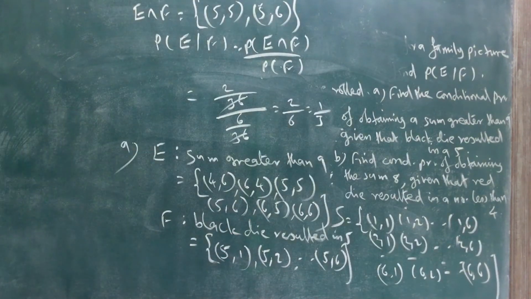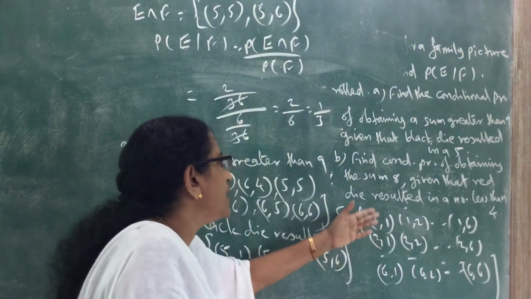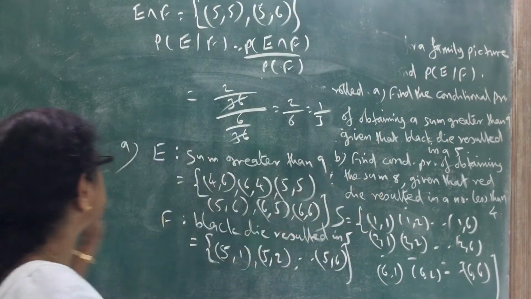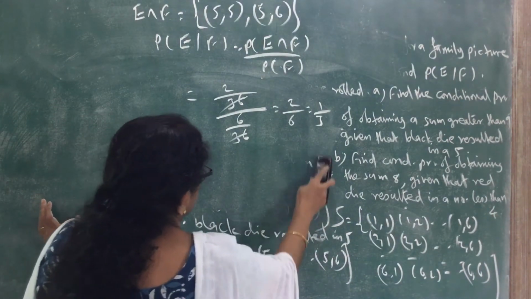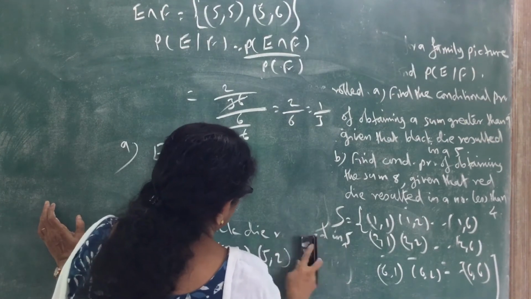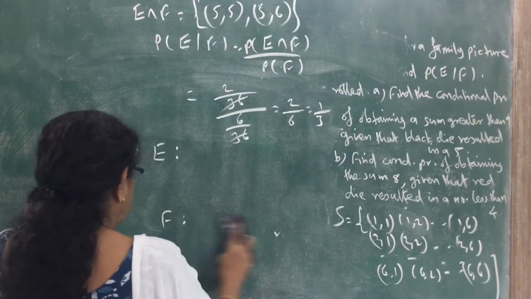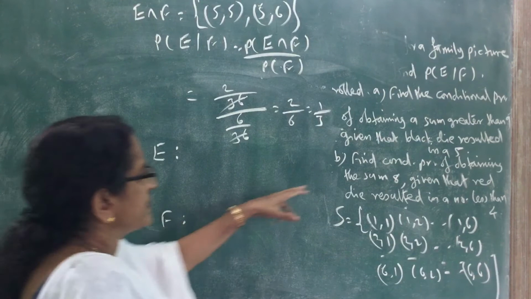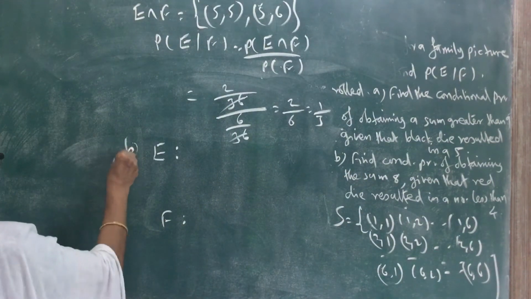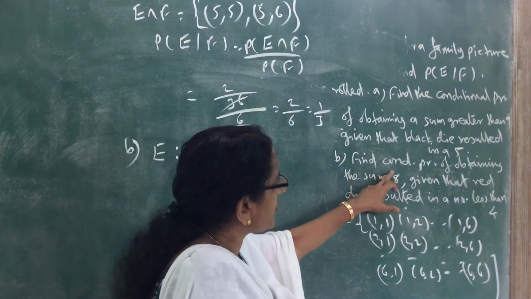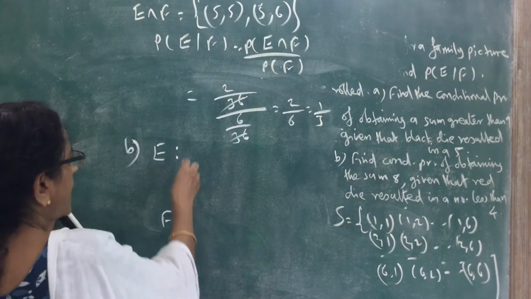In the same way, first we write the sample space, which is the same. We have to find what E is and what F is. E is the event of obtaining the sum 8.